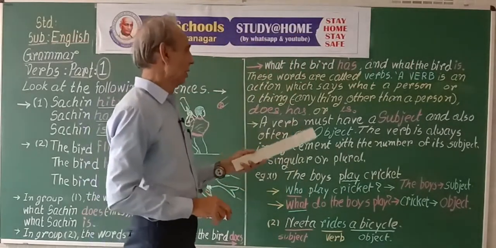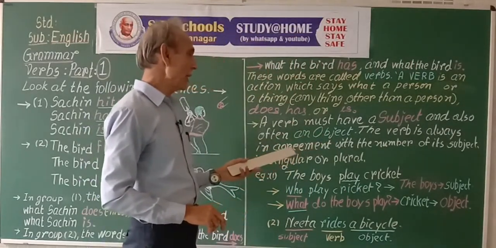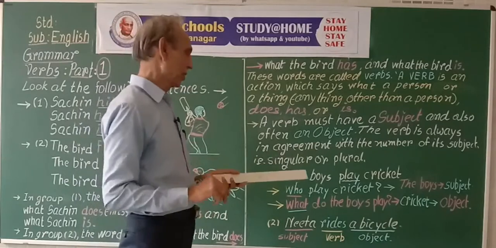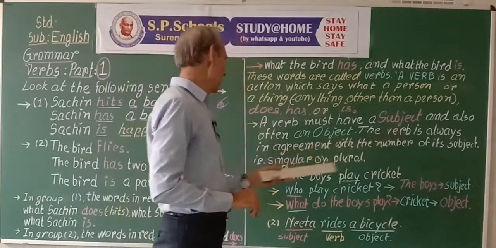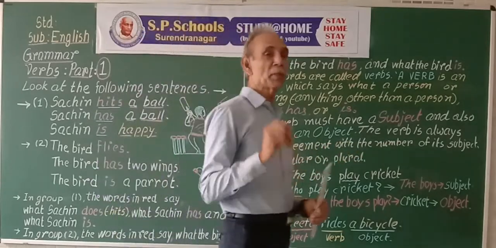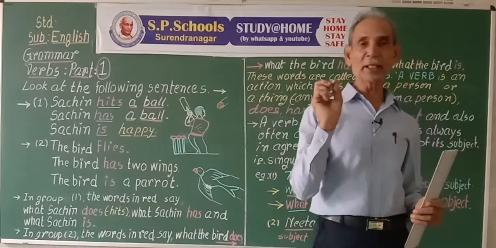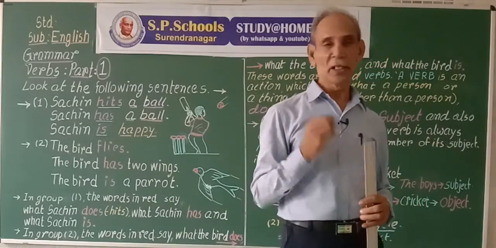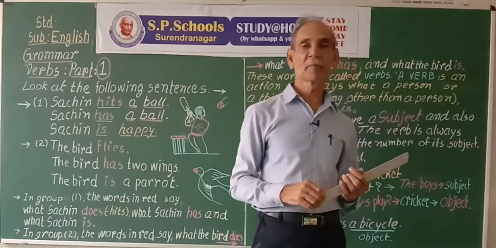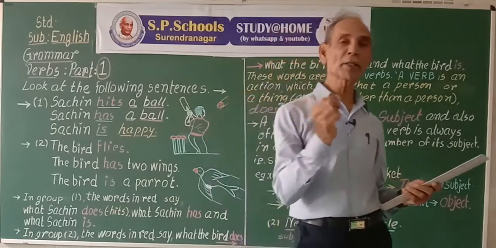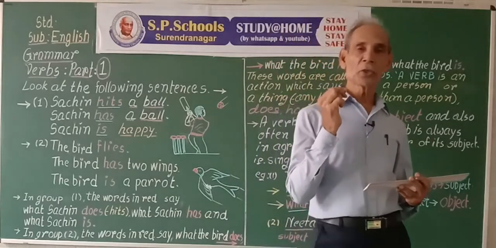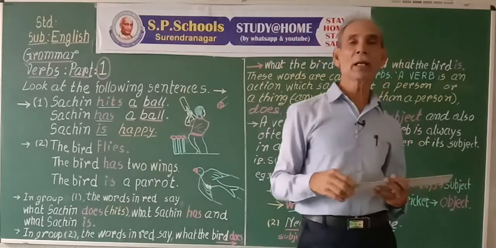Now, the verb must always have subjects, and the verb is always in agreement with the number of the subject. If the subject is one, that is singular, the verb must be a singular verb. If the subjects are more than one, then the verb should also be in plural like the subject.